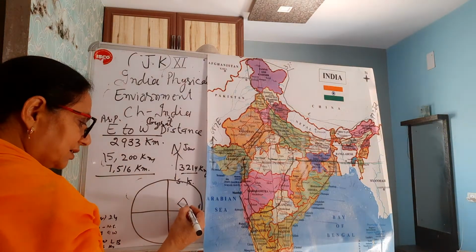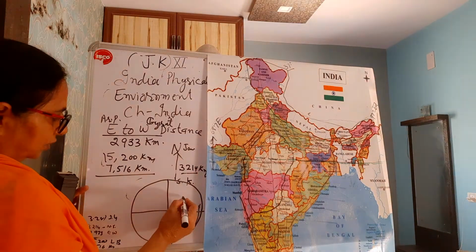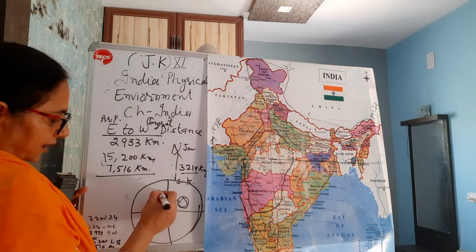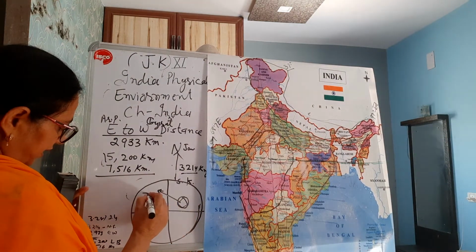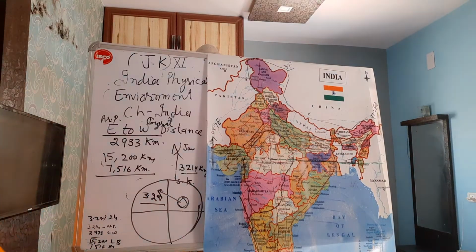We learnt this earlier. And what is the total area of India? India's area at world level is 3.28 million square kilometer.